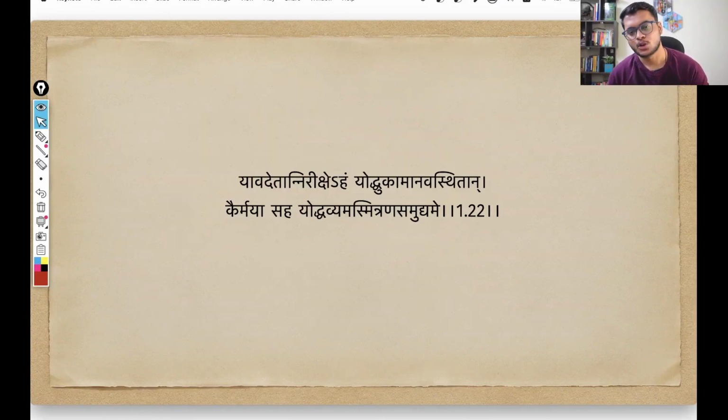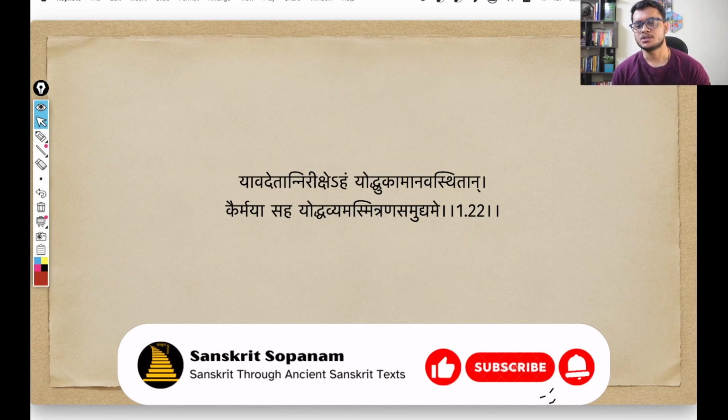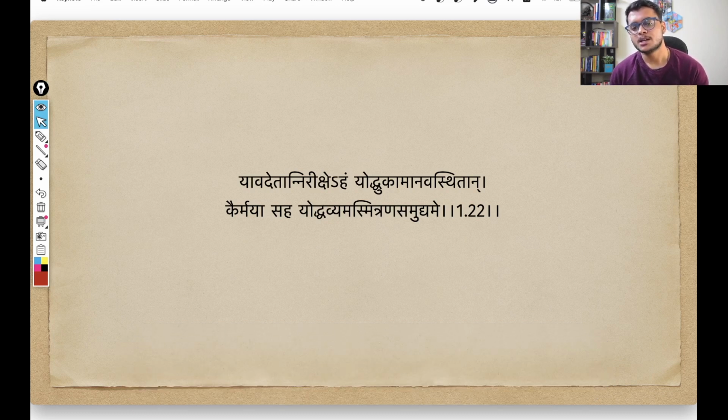Okay, so this is the shloka for today. Let me go through the shloka once. Yavadetan nirikshyeham yodukaman avasthitan kairmaya saha yodhavyam asminran samudyame.